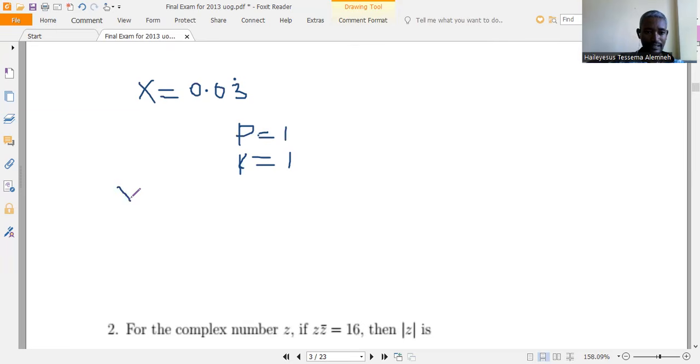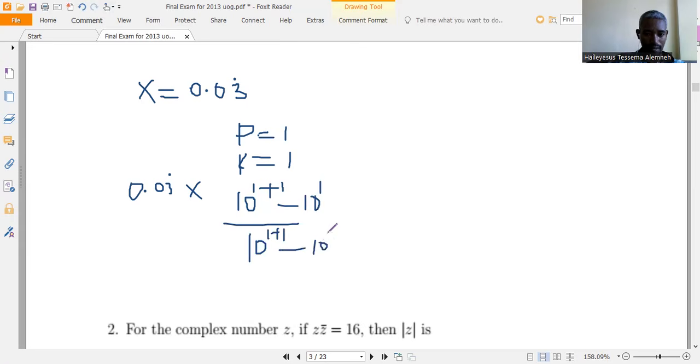So x is 0.03 repeating times 10 to the power of 1 plus 1, minus 10 to the power of 1, over 10 to the power of 1 plus 1, over 10 to the power of 1.